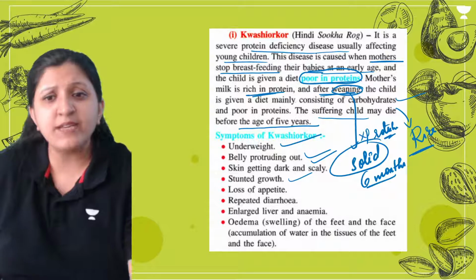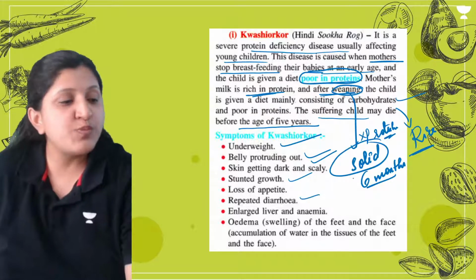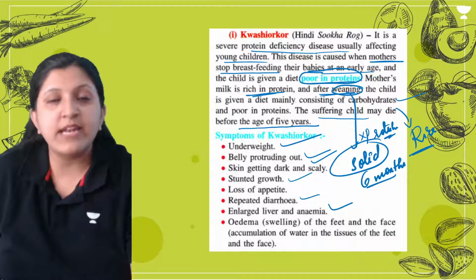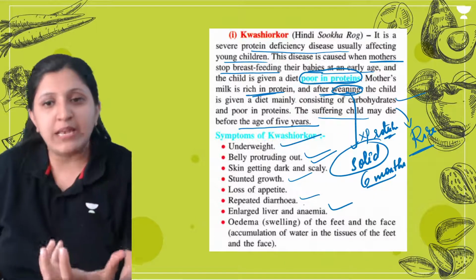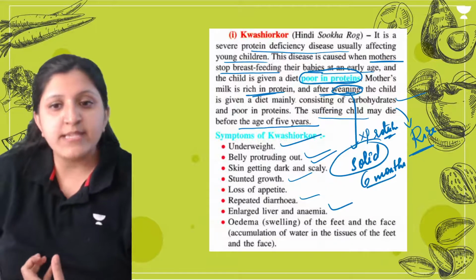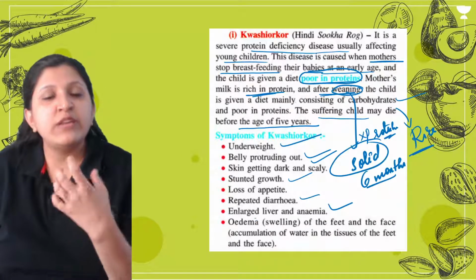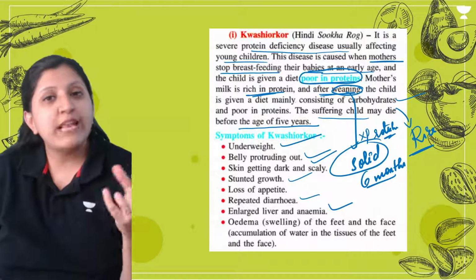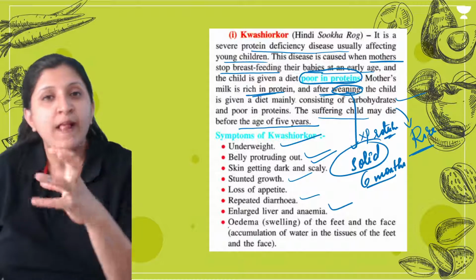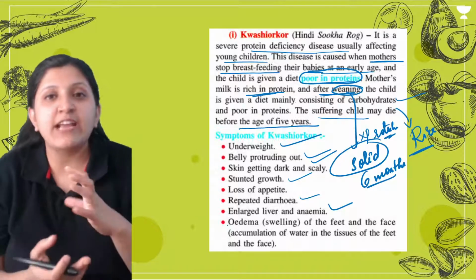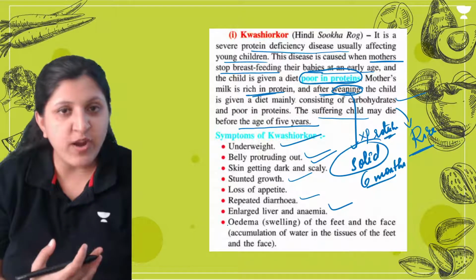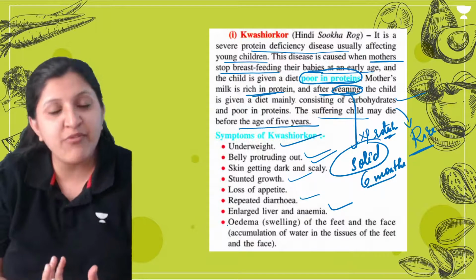Other than that, repeated diarrhea, so loose motion they can have. Then enlarged liver and anemia, that is, RBCs are very low. Since RBCs are less, oxygen supply is not done, and bile juice formation does not occur because hemoglobin is not there.